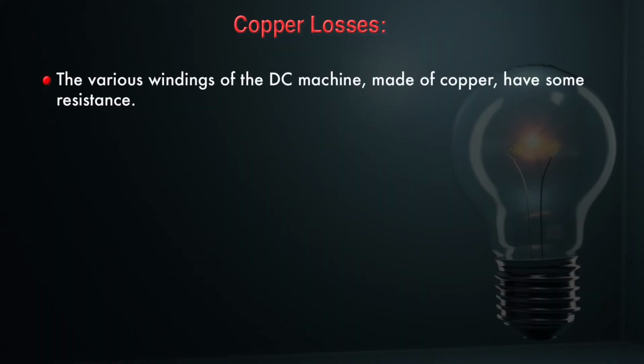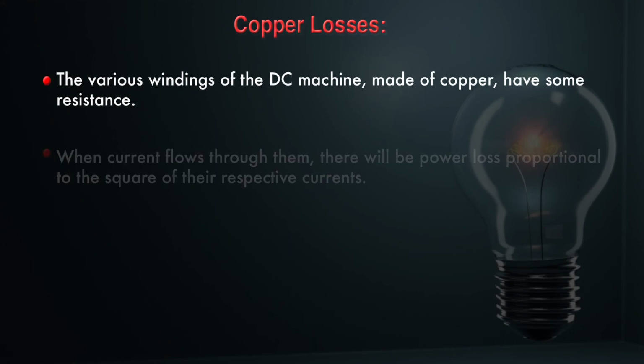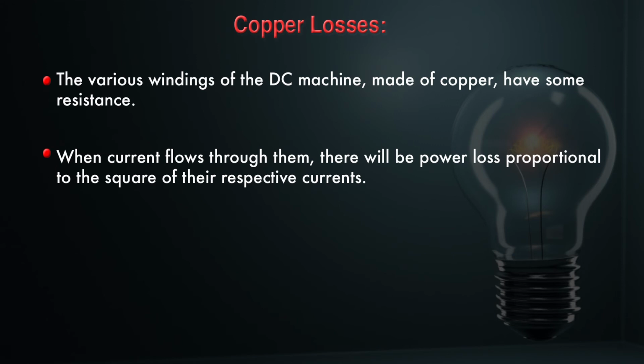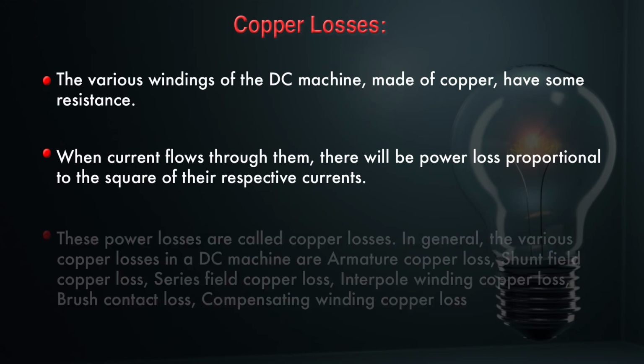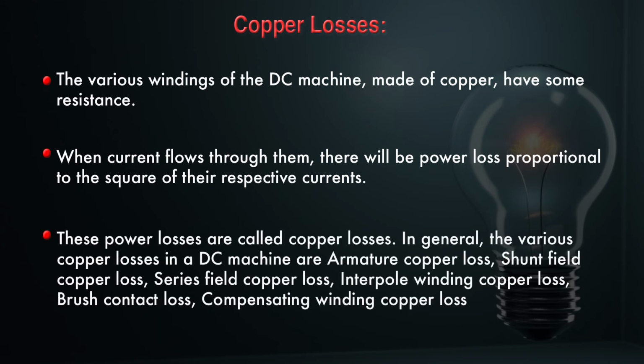Then we are going to discuss copper losses, which are also called variable losses. The various windings of the DC machines are made of copper and have some resistance. So when current flows through them, there will be power losses proportional to the square of their respective current. These power losses are called copper losses.